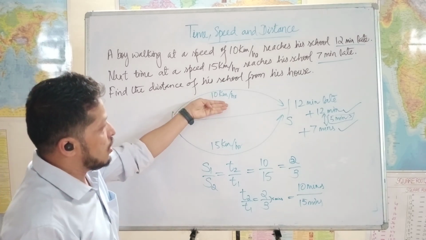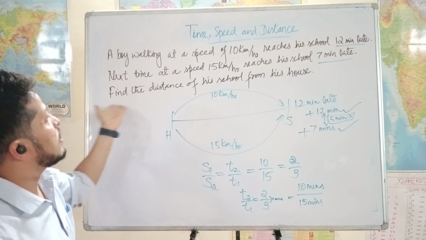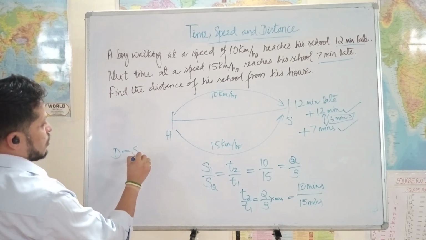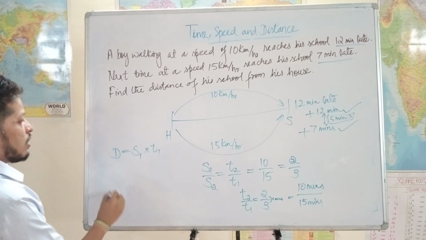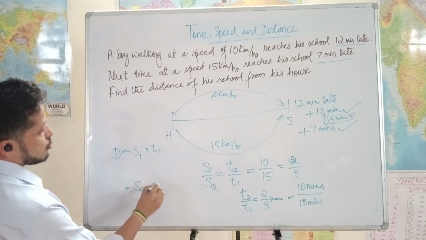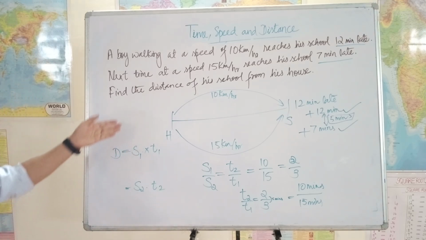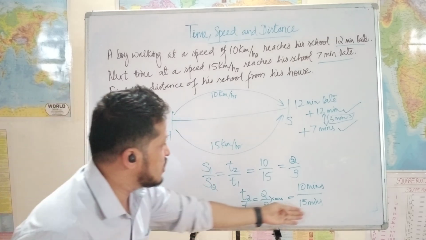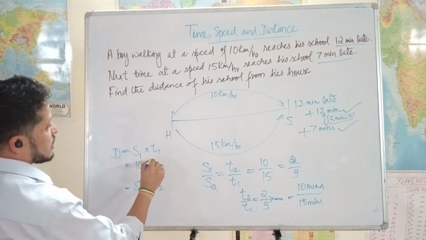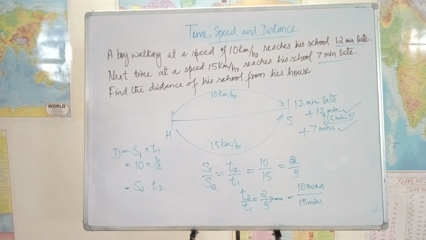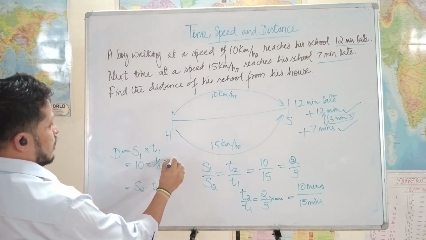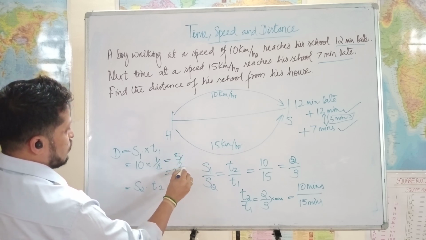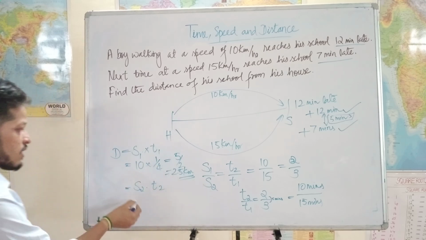Now we have speed, we know the time, now we have to calculate distance. So distance is equal to speed into time. If you take S1, take T1 along with it, or if you take S2, take T2 along with it. Both will give you the same answer. So S1 is 10 into T1. T1 is 15 minutes. 15 minutes, can I write it as 1 by 4 hour? So 10 by 4 is 5 by 2, which is 2.5 kilometers is the answer.